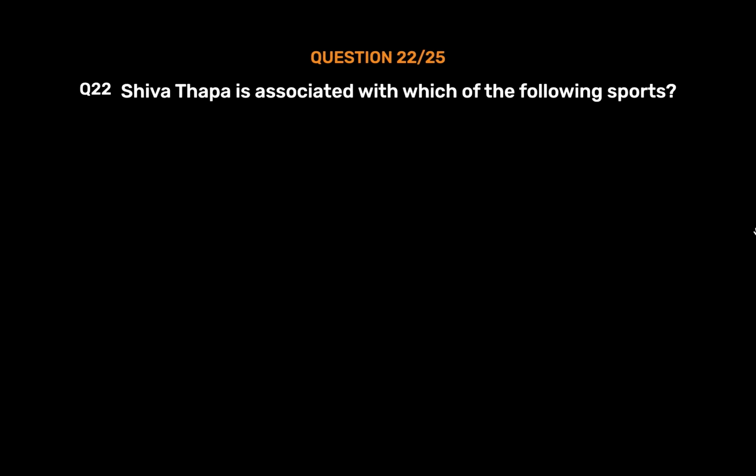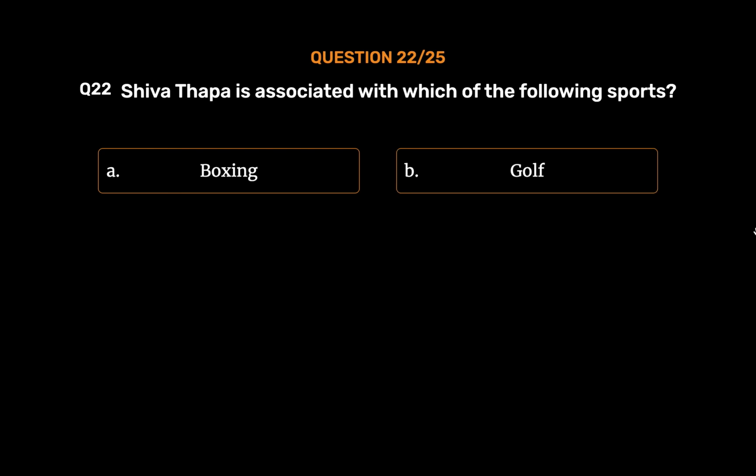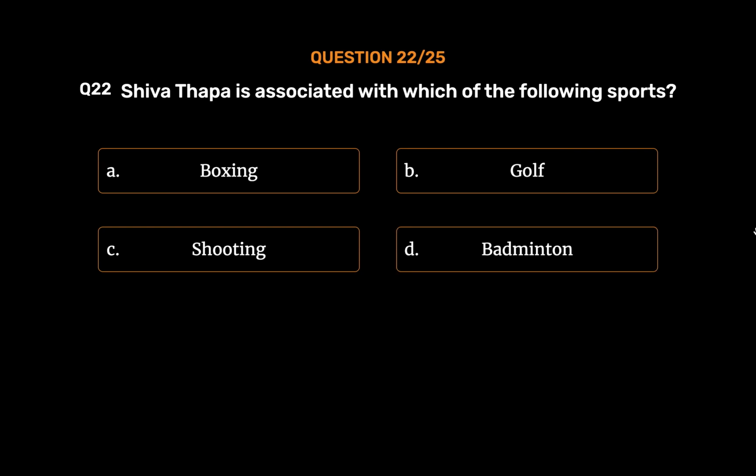Question number 22. Shiva Thapa is associated with which of the following sports? Option A. Boxing. Option B. Golf. Option C. Shooting. Option D. Badminton. The correct answer is option A.